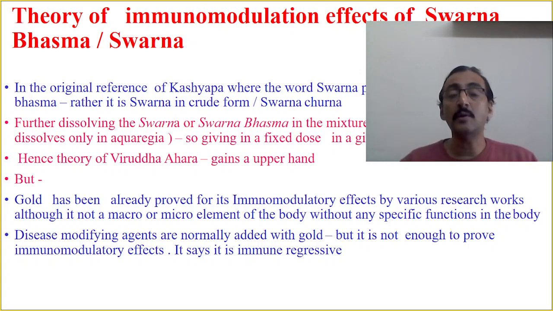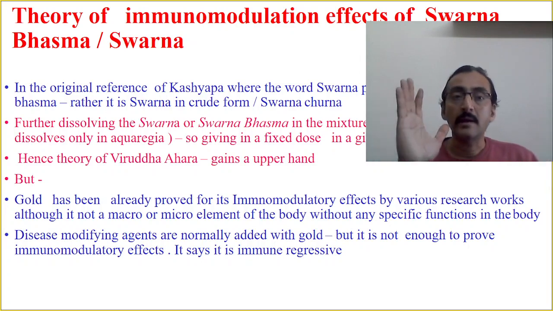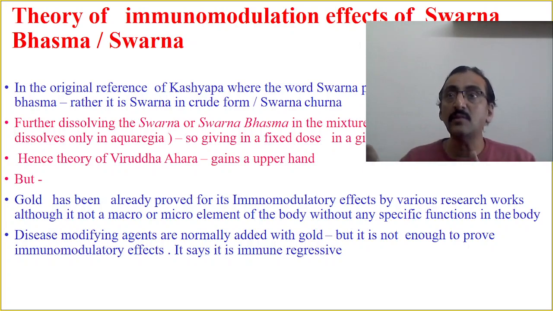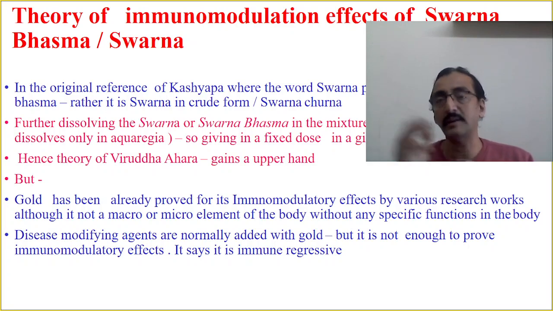ठीक है, so gold has been already proved for its immunomodulatory effect by various research work, although it is not a macro or micro element of the body, without any specific functions in the body. अब स्वर्ण का बॉडी में कोई स्टोरेज नहीं होता है, इट्स नॉट अ माइक्रो न्यूट्रिएंट और माइक्रो एलिमेंट ऑफ द बॉडी नहीं है. ठीक है, तो कम टू द मॉडर्न रिसर्च वर्क, the recent studies on Swarna and gold say that it has got an immunomodulatory effect, immuno-enhancing effect.